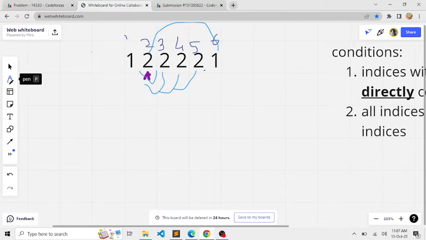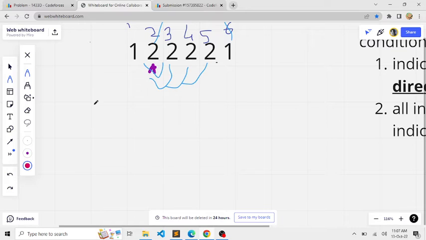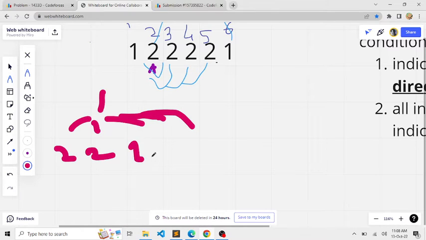If we do it in tree form, at the root level we'll have city 1, in the next level we'll have 5 other cities, each with value 2, and at the last level we'll have this city, that is 1.